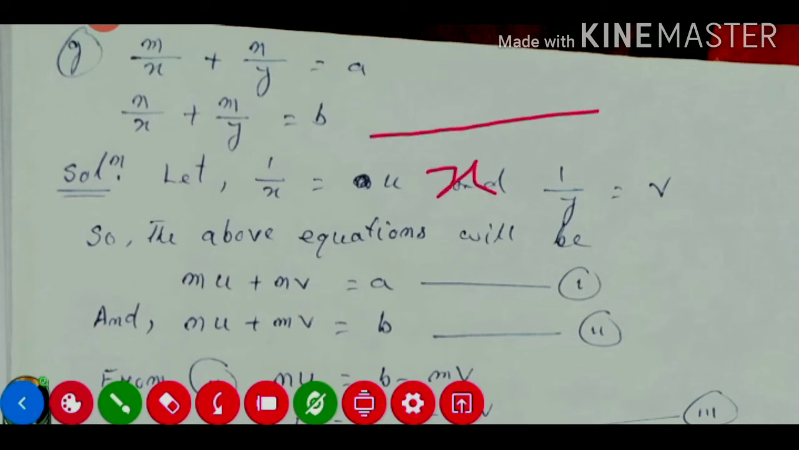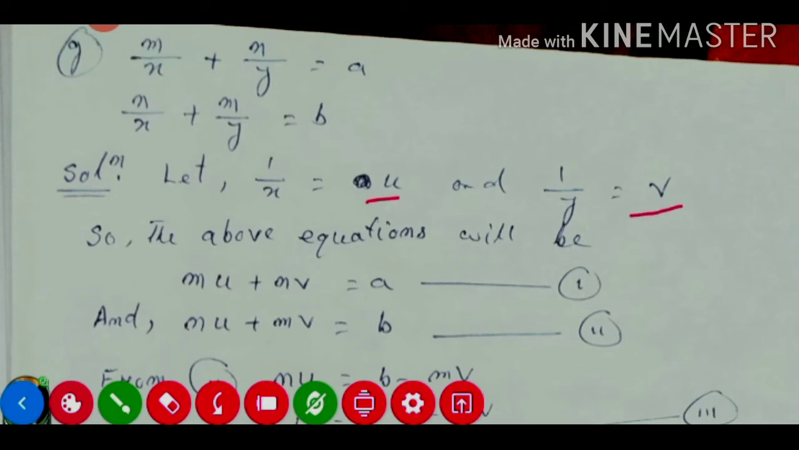If we take LCM, it will be xy. So xy directly we are not able to convert again. So we need to consider this one: 1 by x is equal to u, and we cannot consider a because a and b are given on this side. So we will consider u and v: 1 by x is equal to u and 1 by y is equal to v.